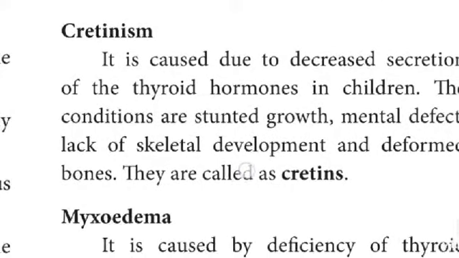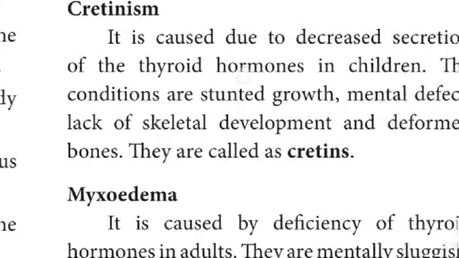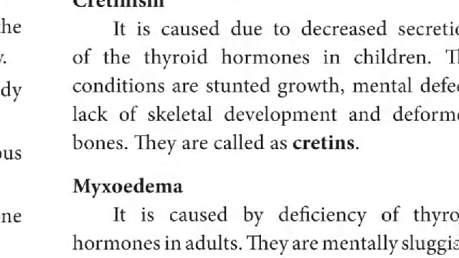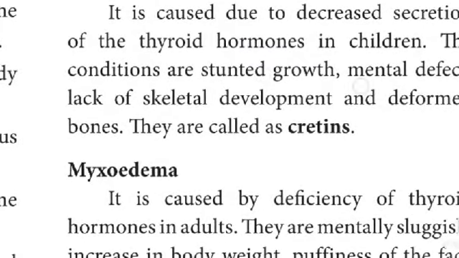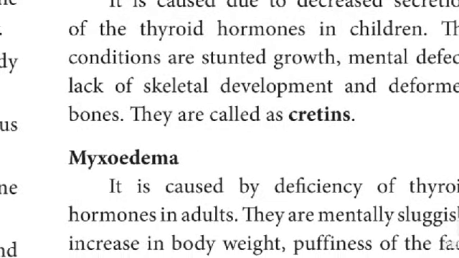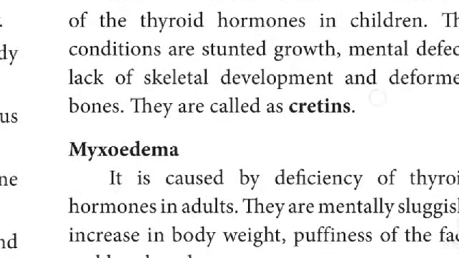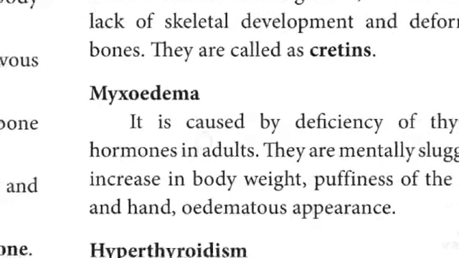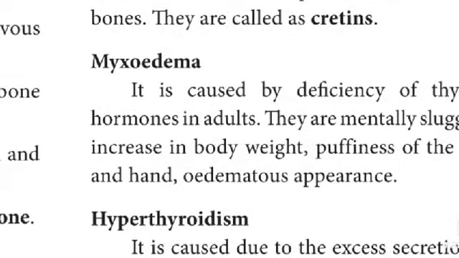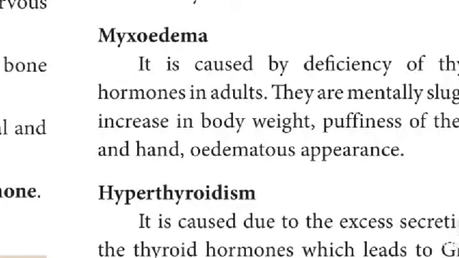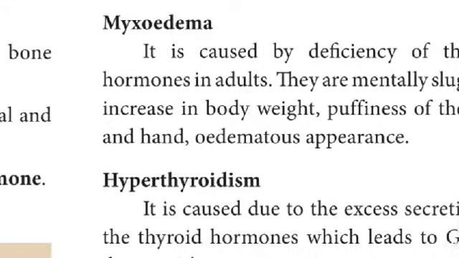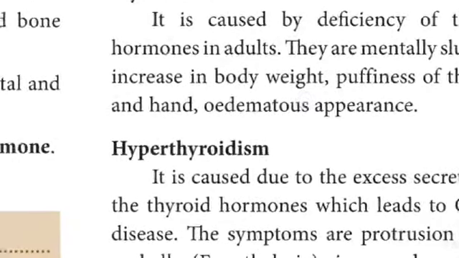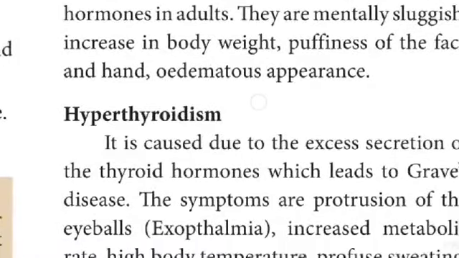Cretinism. It is caused by decreased secretion of thyroid hormone in children. The conditions are stunted growth, mental defect, a lack of skeletal development and deformed bones. They are called cretins. Myxedema. It is caused by deficiency of thyroid hormones in adults. They are mentally sluggish, with increase in body weight, puffiness of the face and hand, and edema appearance.